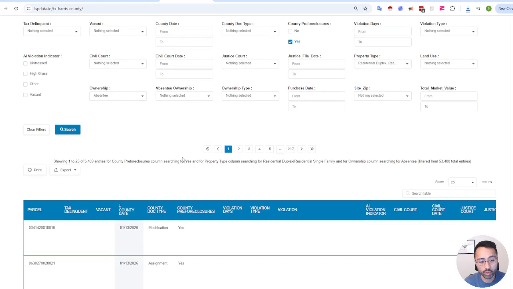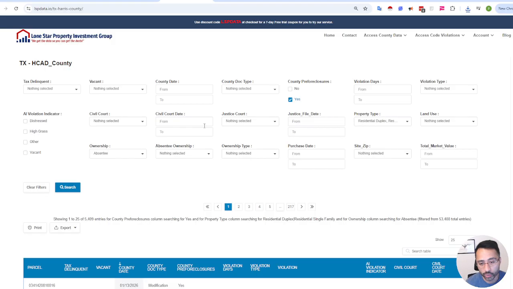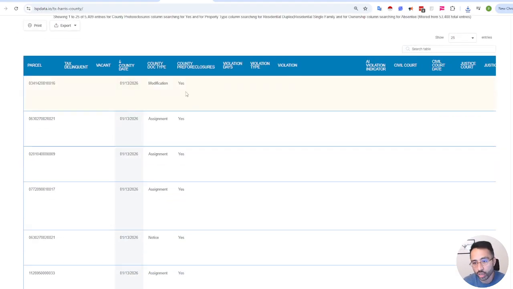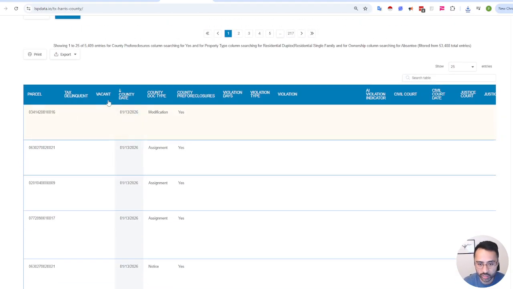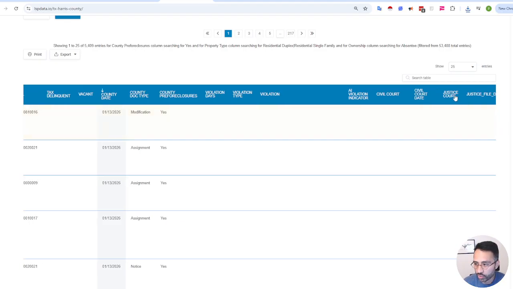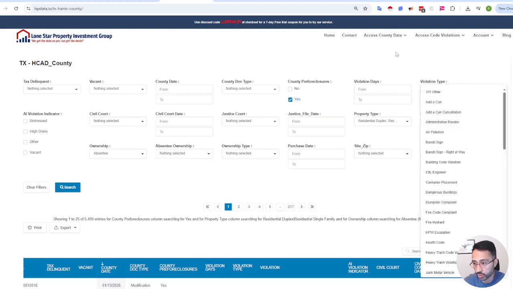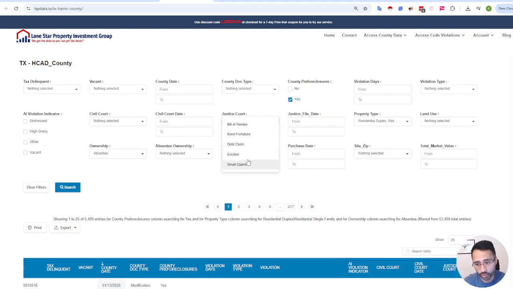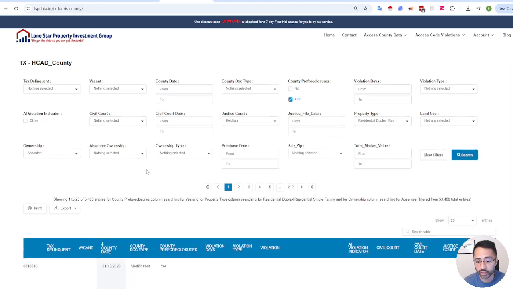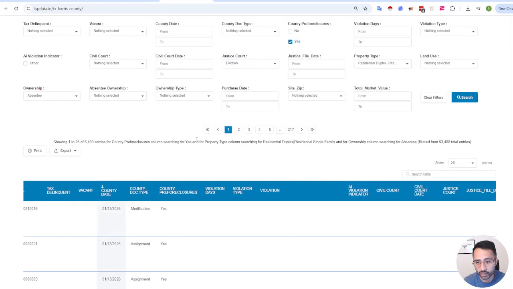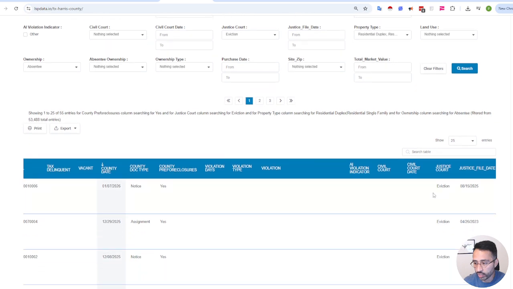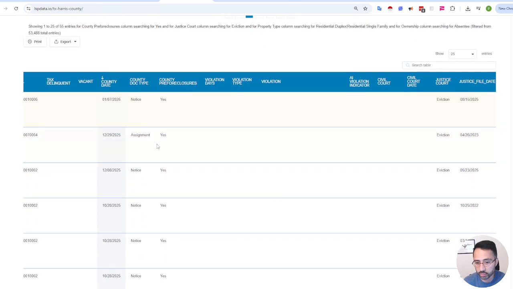you can stop here or you can continue, and as we're scrolling down, you can see that we have tax delinquent, violation as well, and other relevant information. Here, if you wanted to go further down and, let's say, you're looking for eviction ones, you can also do that. And at this point, all of these ones have had some sort of eviction take place. On top of that, they have a pre-foreclosure factor as well.